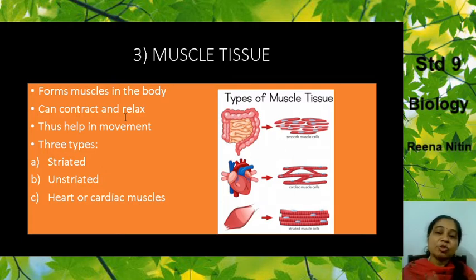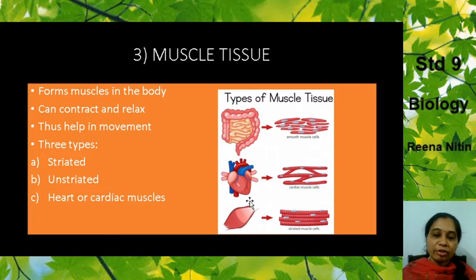There are three types of muscle tissues. As you can see over here, there are the striated, unstriated and the cardiac muscles. This is the striated muscle. Okay, the order is a little wrong. This is the unstriated muscle and this is the cardiac muscle. Striated, unstriated, cardiac. I'll tell you what the difference is.